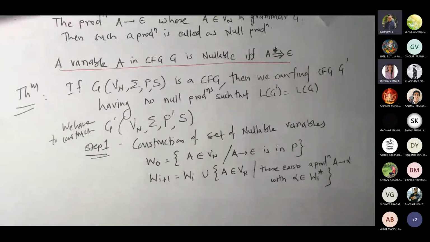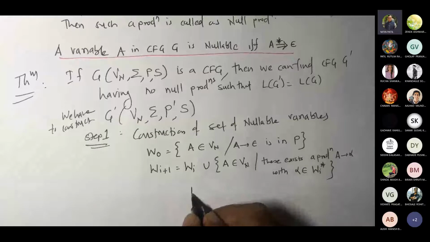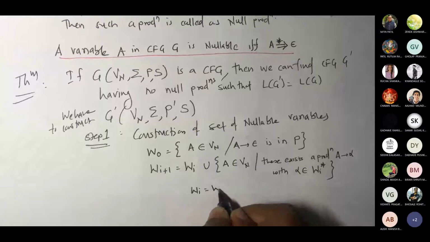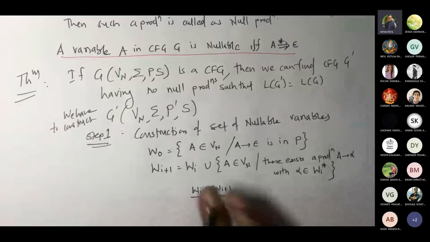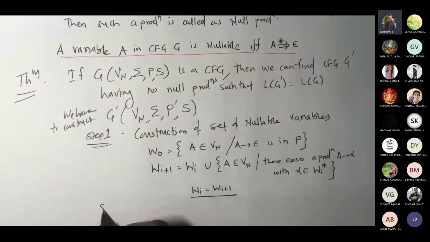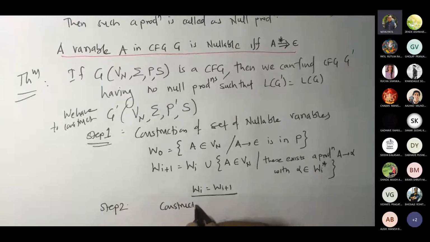Now again, when will we stop? Suppose we get this, then stop. Terminate this step 1. Now step 2. Step 2 would be what? Now we have to construct. Now this would be tricky.